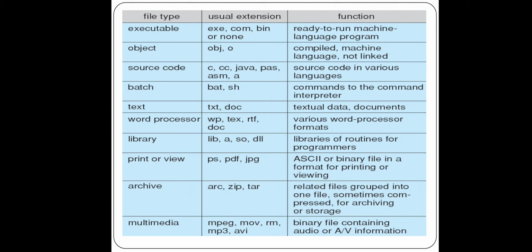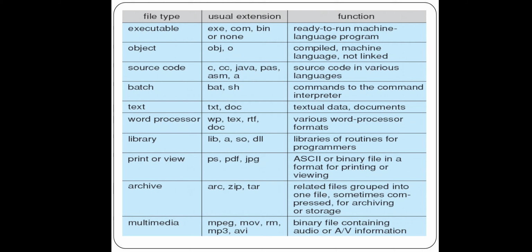Type of file, executable file: .exe, .com, .bin or none. Those are file names with, for example, the .exe extension. Exe means executable file. .com, .bin, right? Like that.